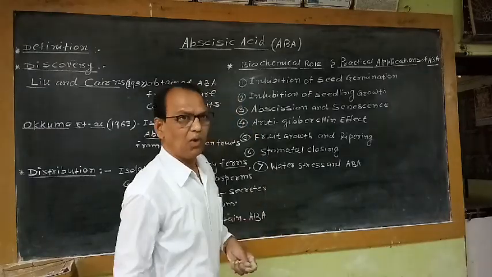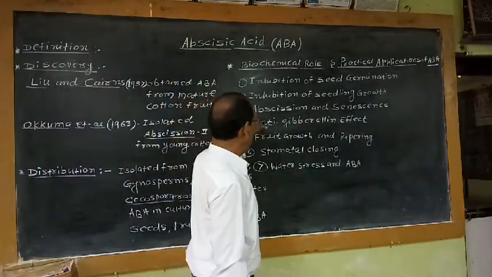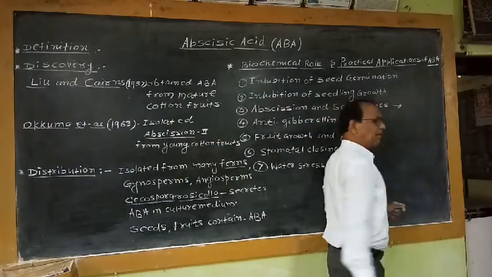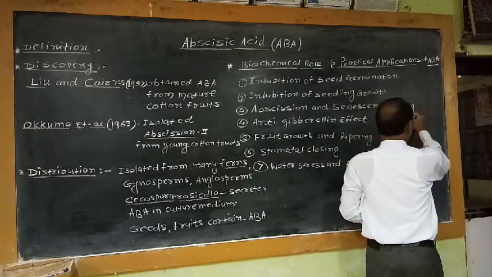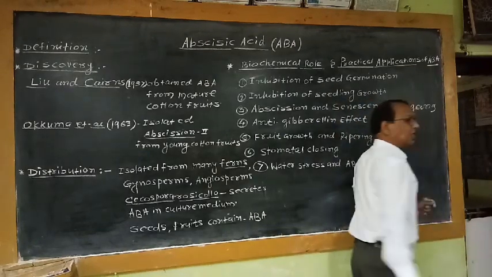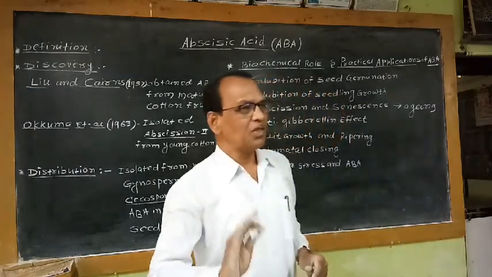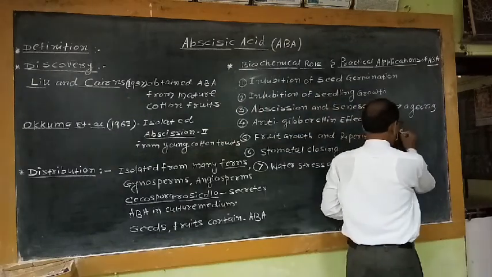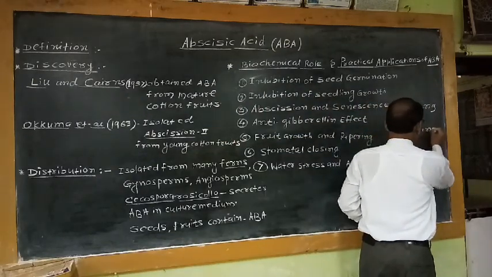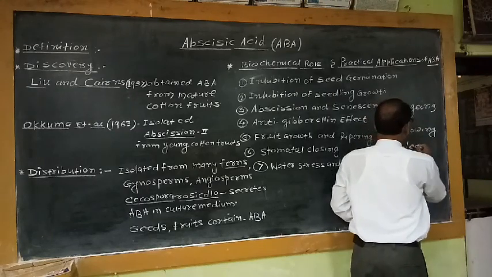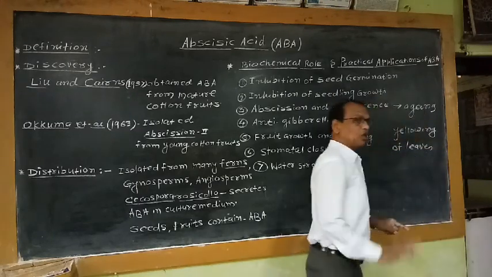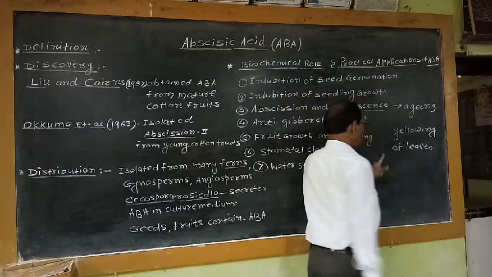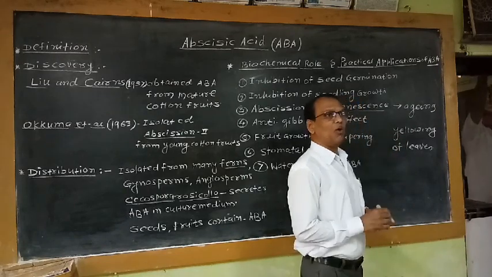Then the third physiological or biochemical role of ABA is abscission and senescence. Abscisic acid plays an important role in the process of aging. During the aging process, the leaves generally become yellow. Yellowing of leaves takes place during aging, and this yellowing of leaves is commonly called the senescence process. So what is responsible for this senescence process or yellowing of leaves?